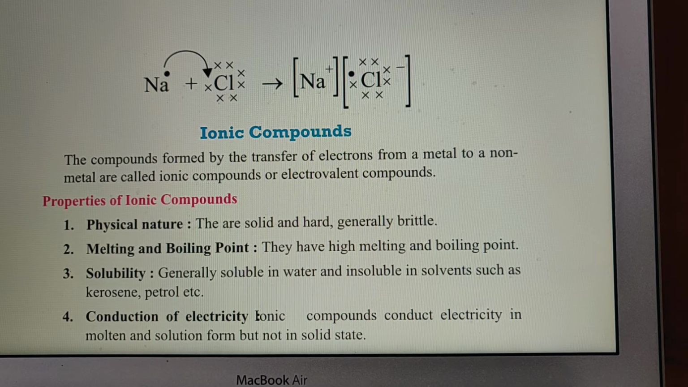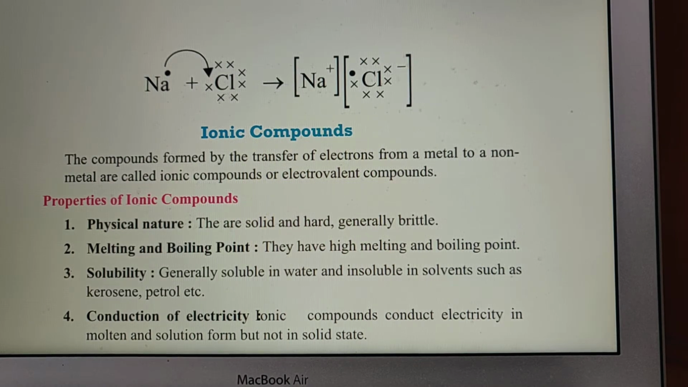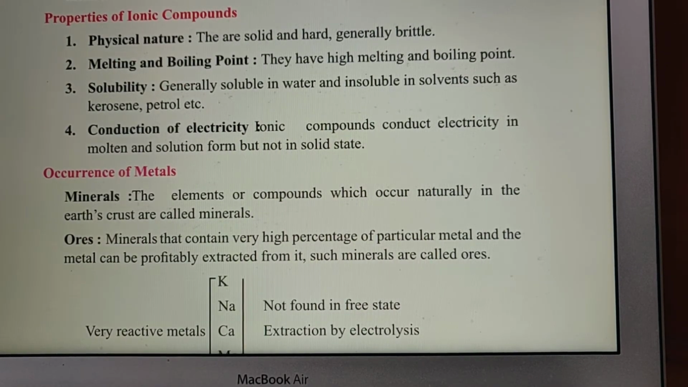is forming ions, and when these two ions are attracted by the electrostatic force of attraction, then they become ionic compounds. So let us see the properties of ionic compounds. The properties of ionic compounds.